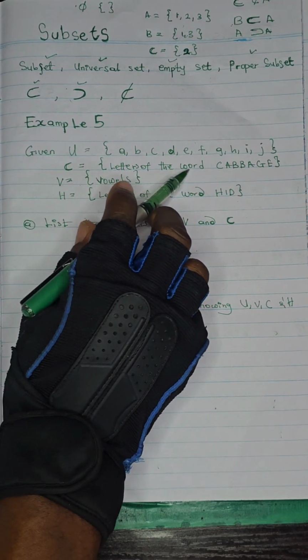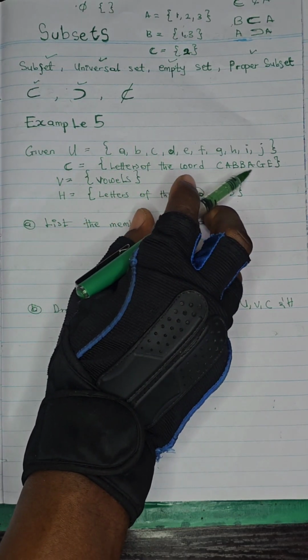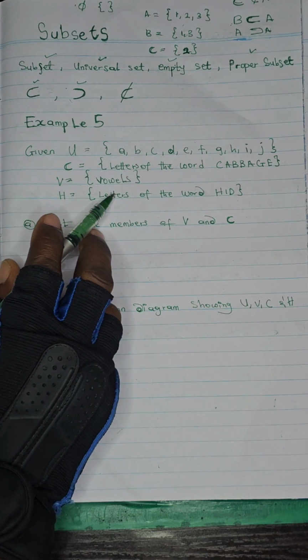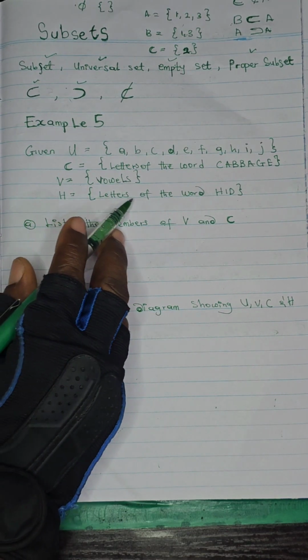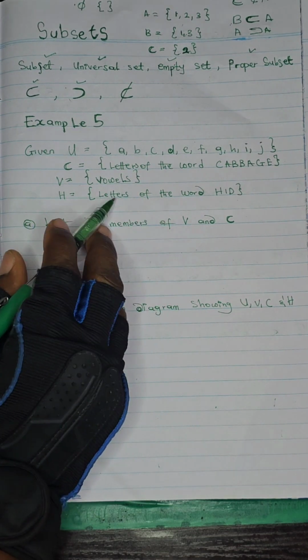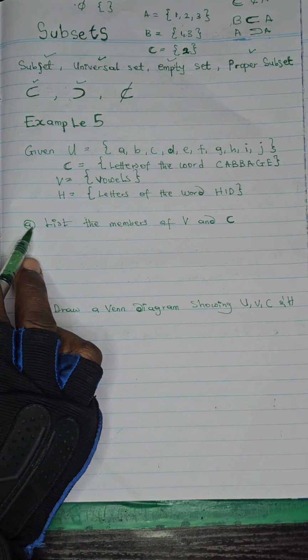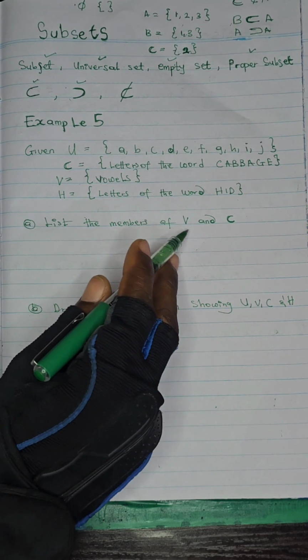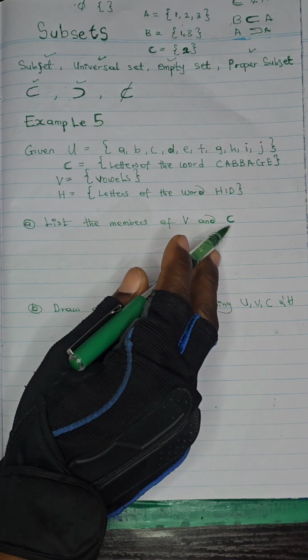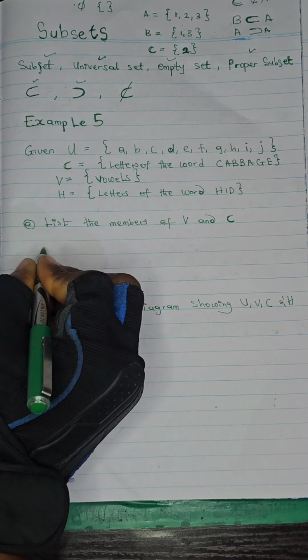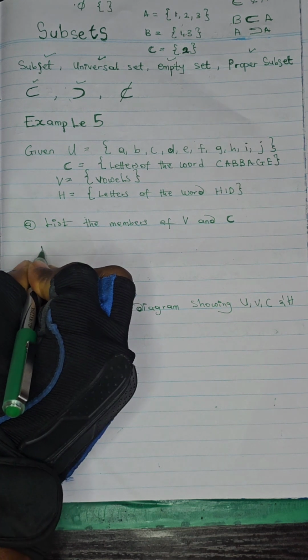So first example, given U is A, B, C, D, E, F, G, H, I, J, and C is letters of the word cabbage, and V is vowel sounds, and H is letters of the word heat. First, we have been told to list the members of V and C. So let's go for set V.